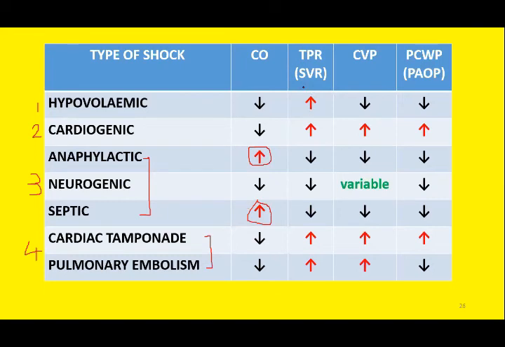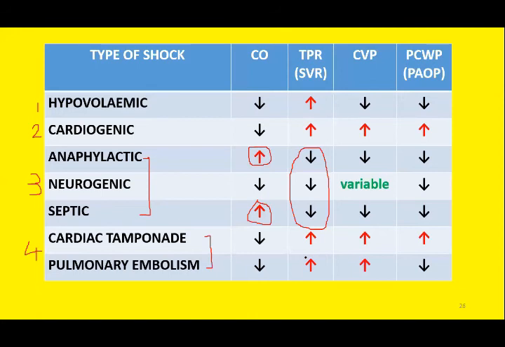Then we have discussed total peripheral resistance or systemic vascular resistance. So in distributive shock, in the three types of distributive shock, anaphylactic, neurogenic, and septic, the total peripheral resistance is decreased. In rest of the types, the TPR is significantly increased, and this increase in TPR is a sort of compensation due to decrease in cardiac output.